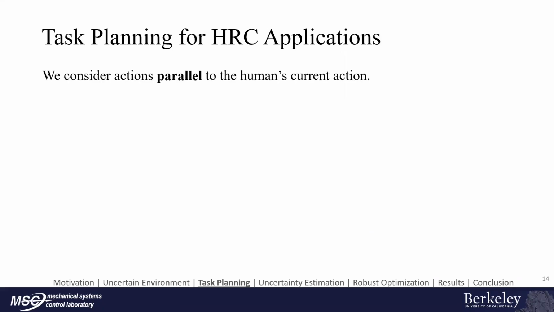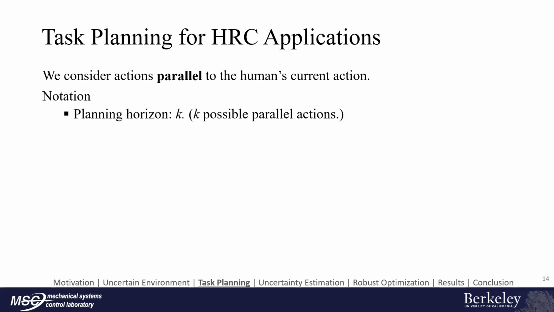The task planning problem considers the allocation of the actions parallel to the human's current action. There are one robot and one human worker in our setting. Therefore, the planning horizon K is the same as the number of parallel actions. The K-dimensional action assignment vectors XR and XH indicate the planning result.